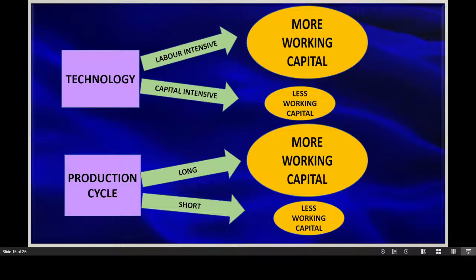Next comes production cycle. If the production cycle is long, then more working capital is required because it will take a long time for converting the raw materials into finished goods. And during that time, in order to continue the production, you need to have more working capital. But if the production cycle is short, then you can manage the business with less working capital.